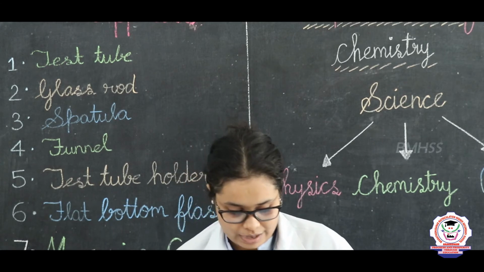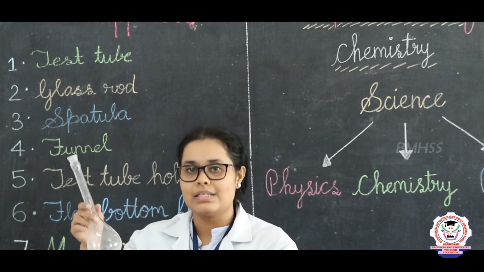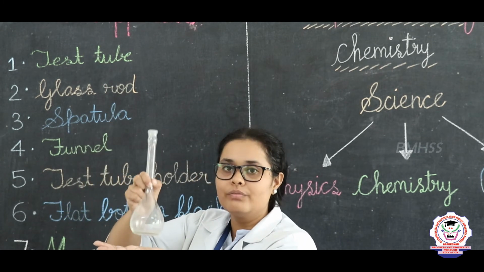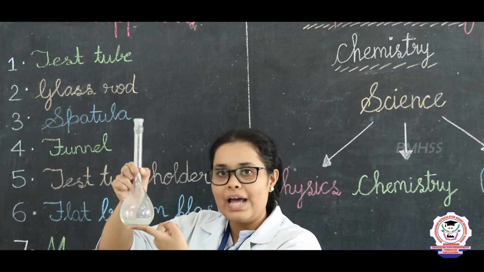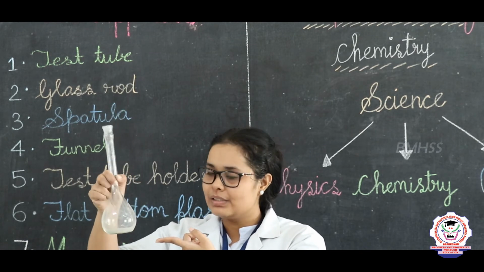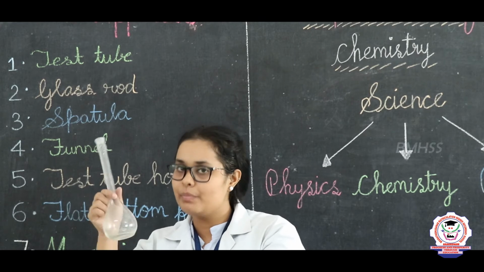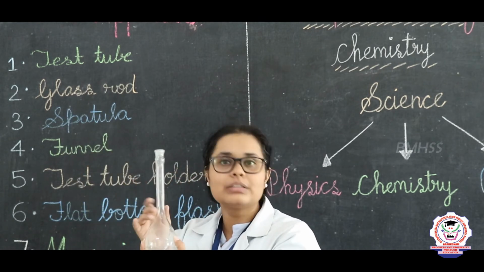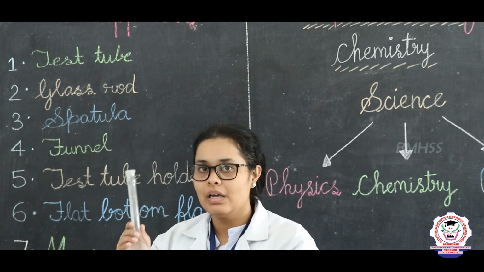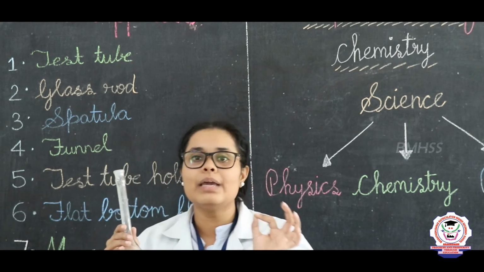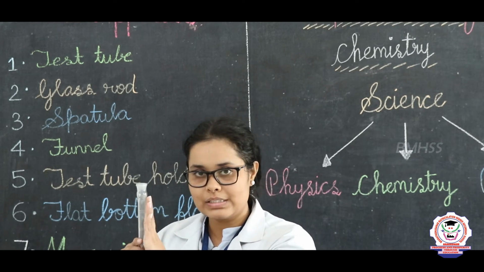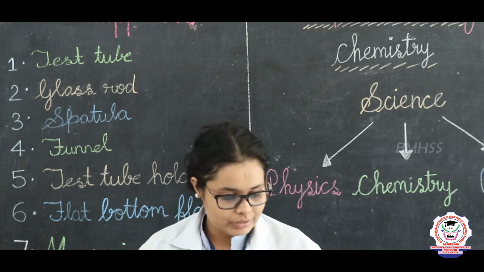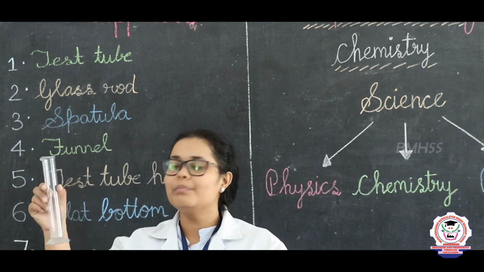Now after that you have to come to the round bottom flask. What is this? Round you can call it, or you can call it a flat bottom flask. Why flat? Because it is flat at the bottom. This is used for mixing the chemicals, and after mixing you can heat the chemicals directly. The glass it is made up of is borosil. What is borosil? Borosil is a type of chemical which is used to make this glass, and it can withstand the heat, right.